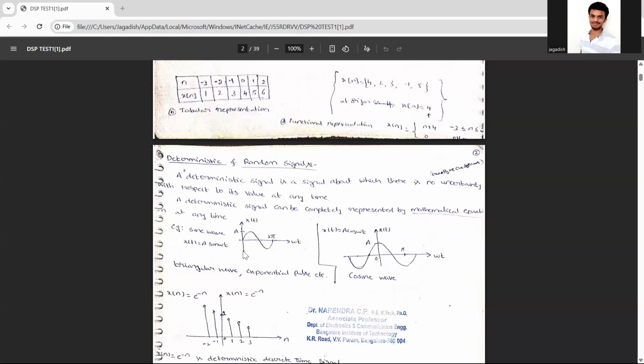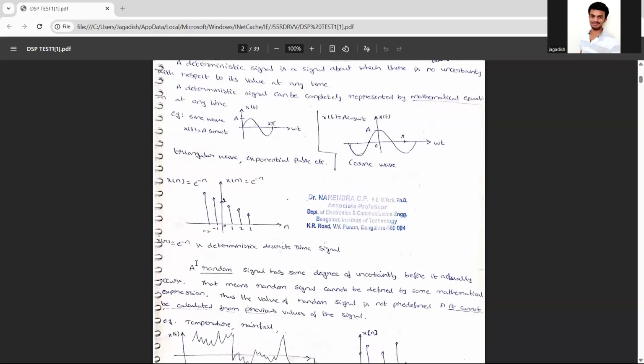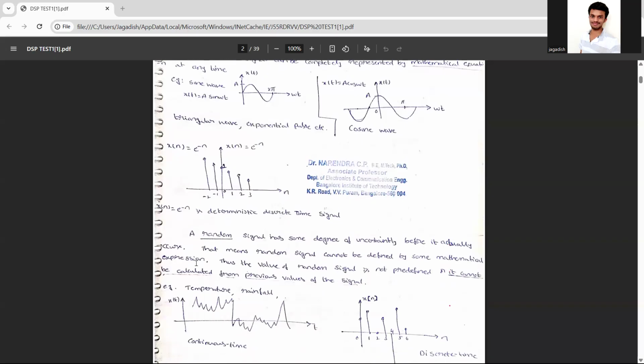So that is called the random signals, as opposed to deterministic signals. A random signal has the same degree of uncertainty before it actually occurs. That means random signals cannot be defined by some mathematical expression. Thus, the value of a random signal is not predefined, or it cannot be calculated from the previous values of the signal. So you can't predict the temperature, right?